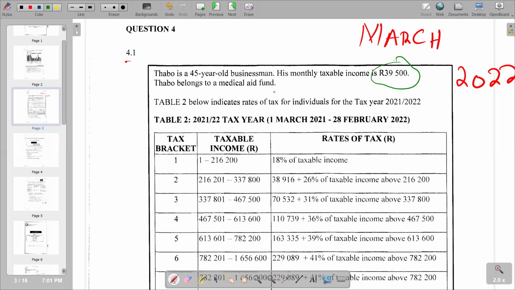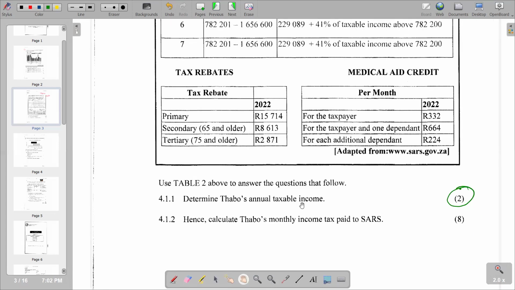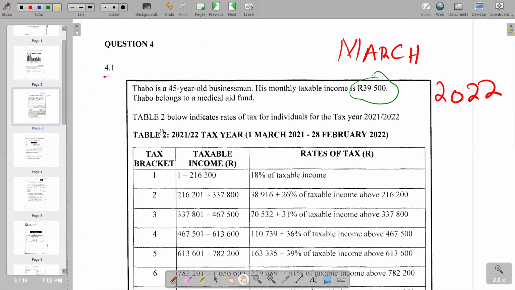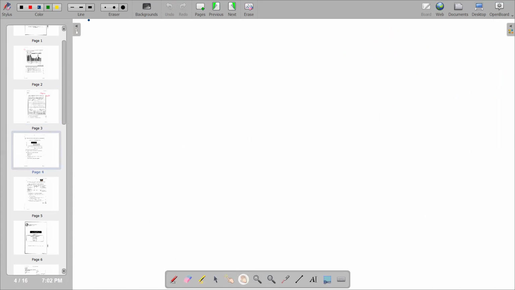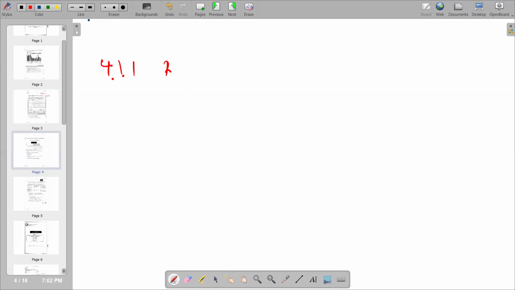So now to find the annual one, according to our first question, which is saying Tabo's annual taxable income. So annual, we know that it's after 12 months. So we are going to say the monthly figure that we are given, then we multiply by 12. So this becomes your 4.1.1. And then on the calculation, the amount that we have is 39,500. So we have 39,500, and then we're going to multiply it by 12. The figure that we are supposed to get there is 474,000 rands.